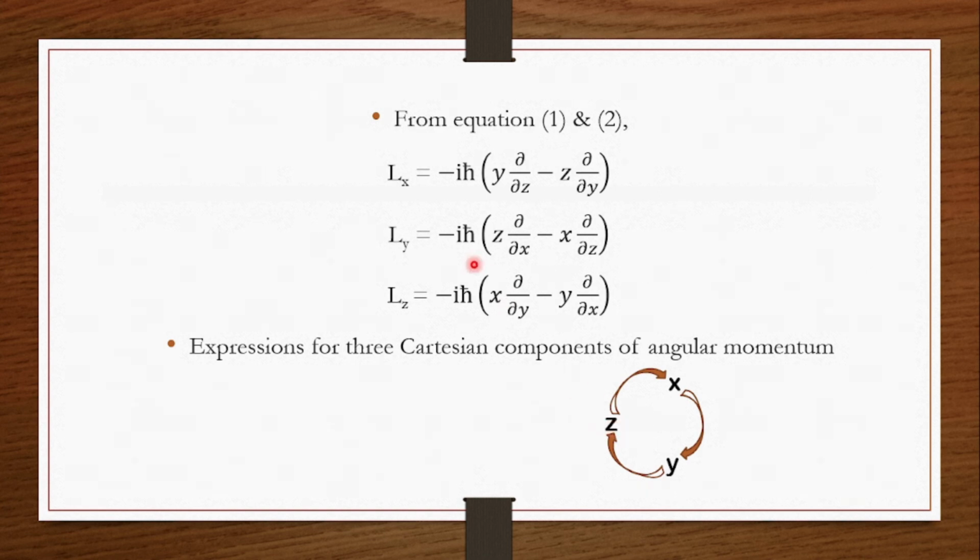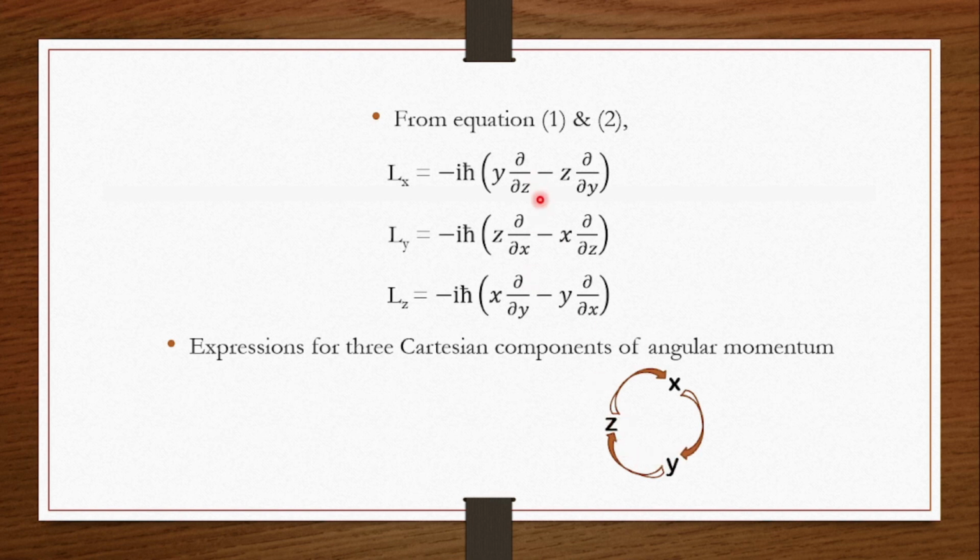In the same way here also, if we are representing Lx, that is angular momentum along the x axis, then in the RHS we don't have any x term, but the next term which we get is y followed by the z term. So Lx will be equal to minus iħ, which is constant, then y into the differential, that is ∂/∂z.